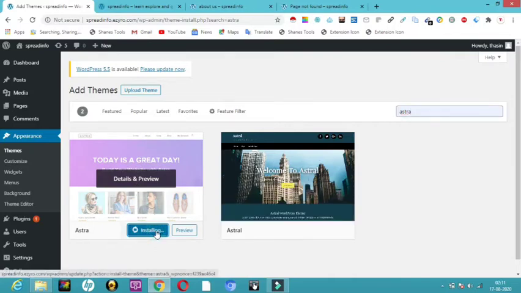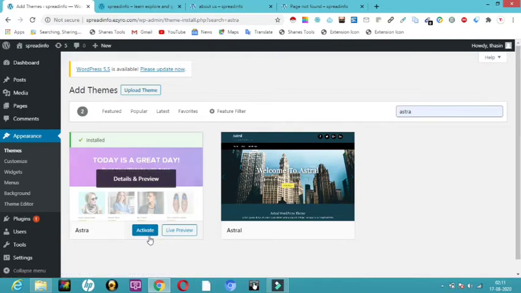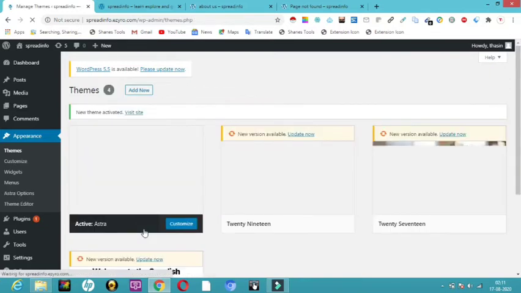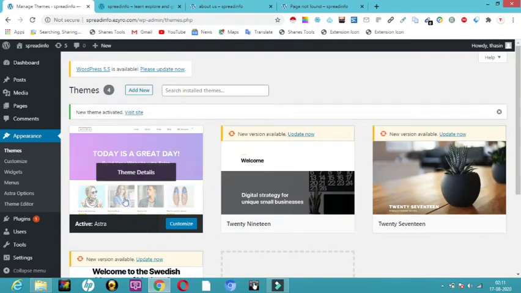Once you click install, activate that. It's really going to make our website colorful. Now you are going to enjoy the session from now onwards, because we are going to have interesting things here. Just all drag and drop. You need not worry. Your website will be ready in just a second with pages. All that will be given to you ready-made. So here I'm going to click on activate. Now it has got activated.